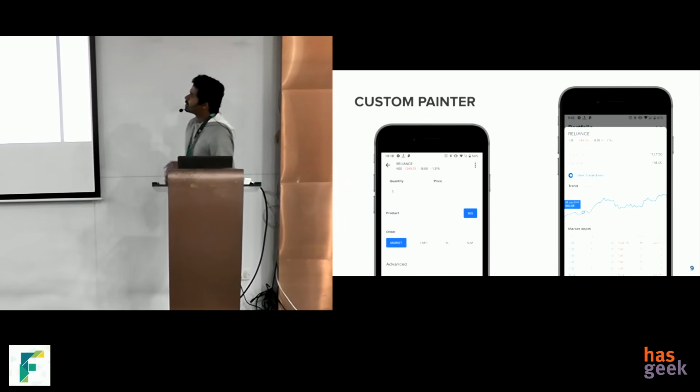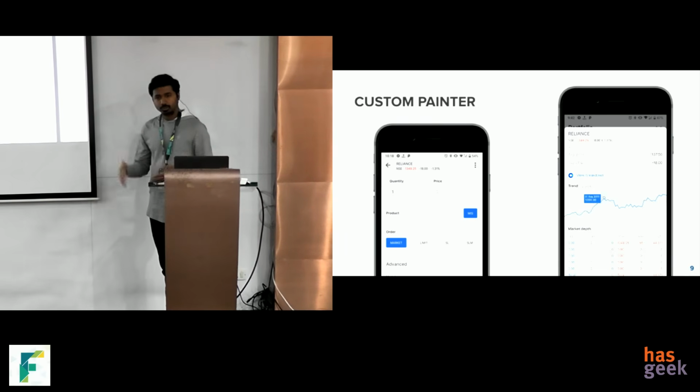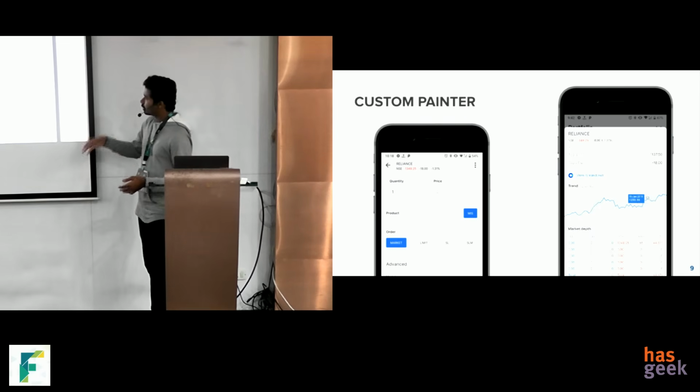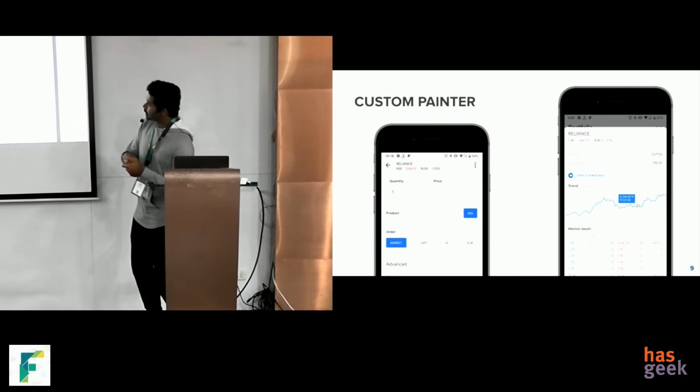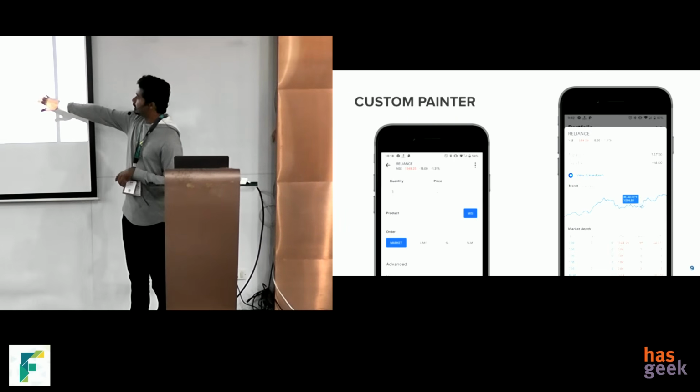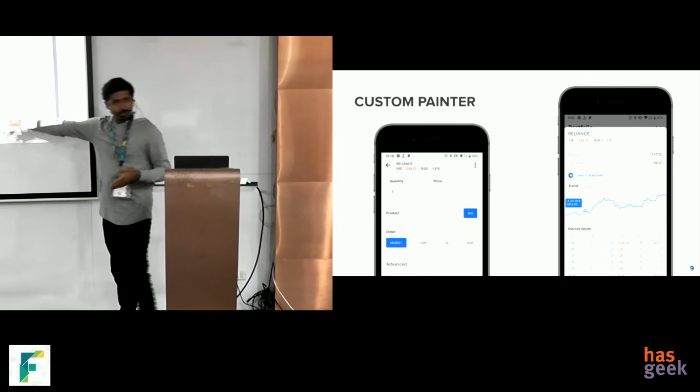And there is something called custom painter. This actually allows you to draw lines, curves, shapes, literally anything on the foreground or in the background of any widget in Flutter. So you can basically draw anything on this.